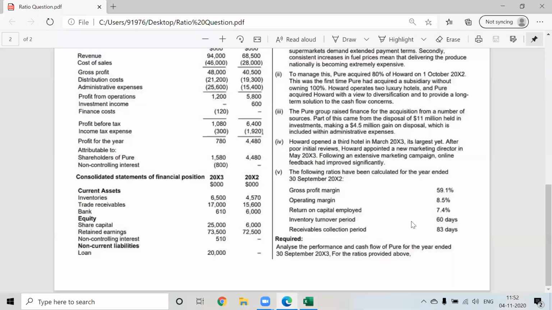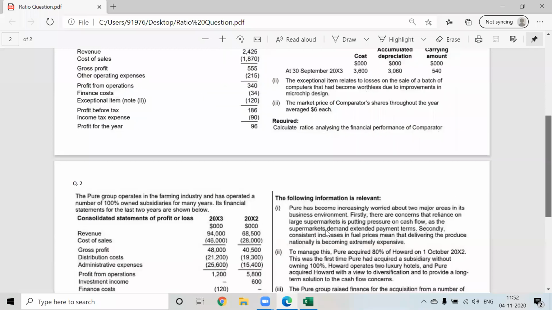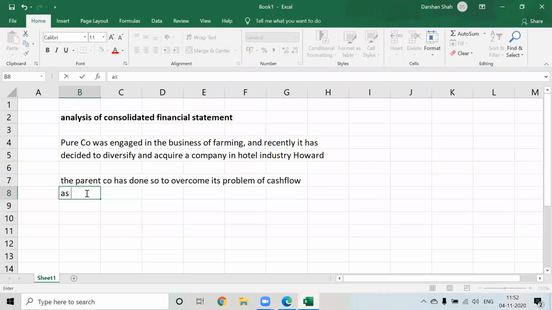Firstly, there are concerns that the reliance on large supermarkets is putting pressure on cash flow as supermarkets demand extended payment terms. Write down, use their language only: as supermarkets expected, extended payment terms.